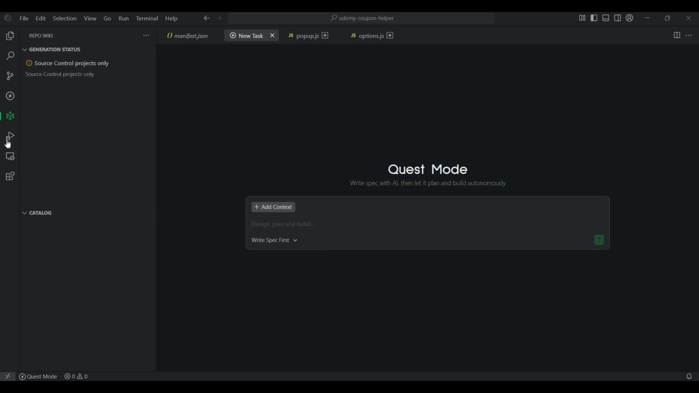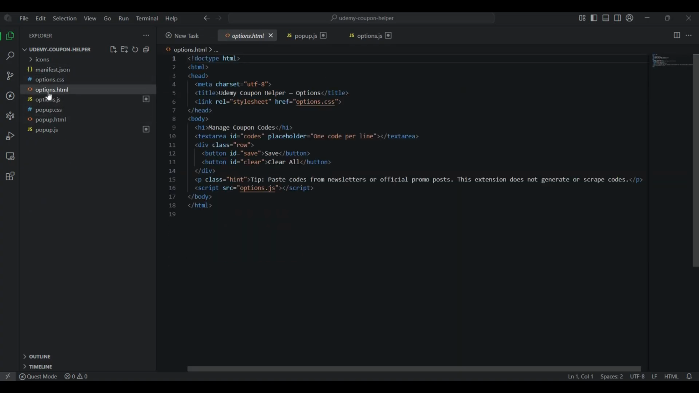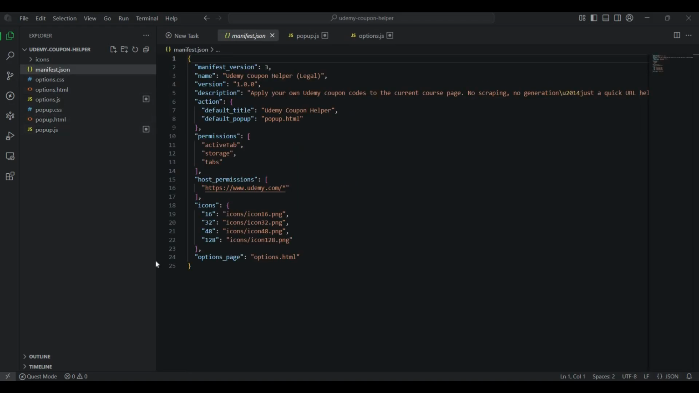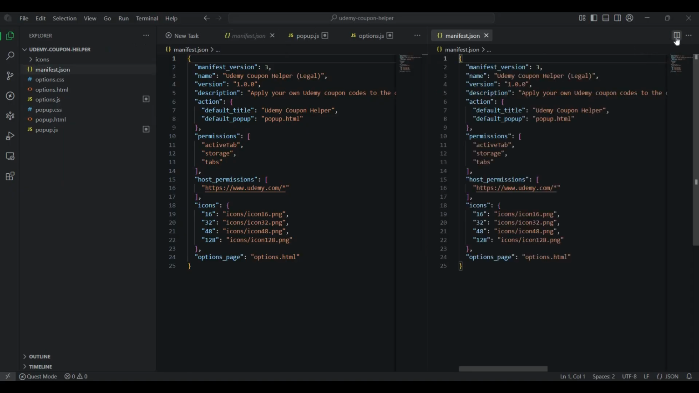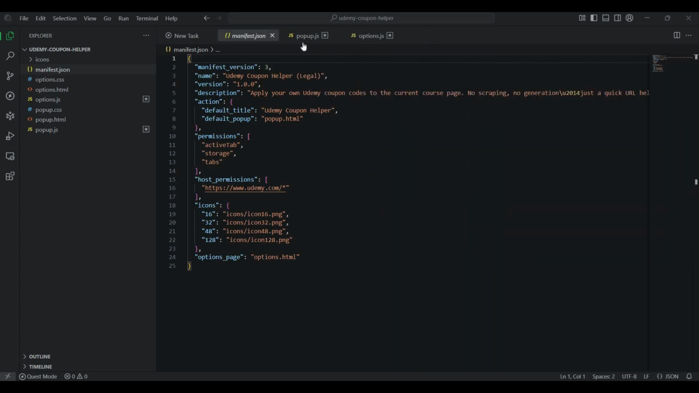Okay, so this is the repo wiki, and this is the remote explorer. Let me show one project that is there. Let's say this is a simple plugin for adding a coupon on the Udemy website. If I want to make any changes, I can come here and just instruct it, and it will go ahead and make those changes. You can see these are the various tabs it has opened.